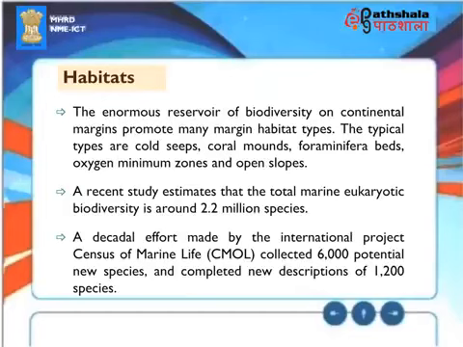Habitats. The enormous reservoir of biodiversity on continental margins promotes many margin habitat types. The typical types are cold seeps, coral mounds, foraminifera beds, oxygen minimum zones, and open slopes. A recent study estimates that the total marine eukaryotic biodiversity is around 2.2 million species. A decadal effort made by the international project Census of Marine Life, CoML, collected 6,000 potential new species and completed new descriptions of 1,200 species.